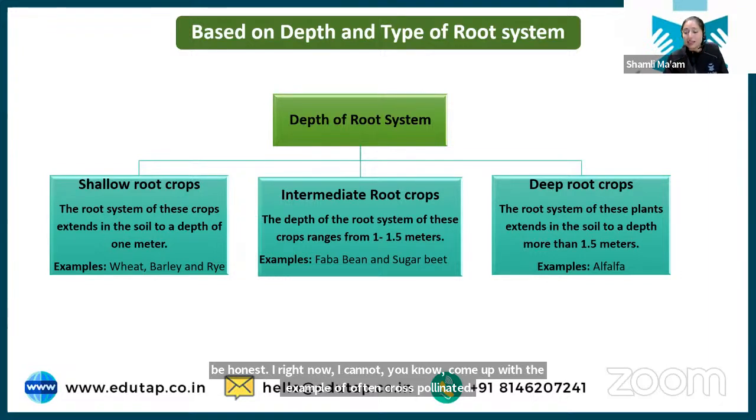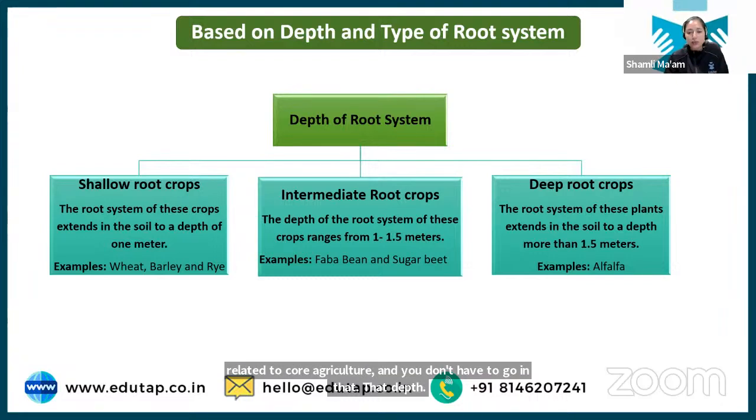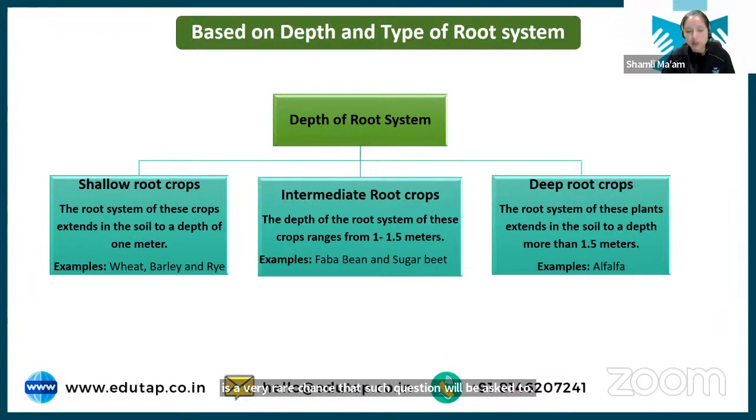Okay, Kahana has written some examples, cotton and sorghum. So yes, guys, this is something very related to core agriculture, and you don't have to go in that depth. It is a very rare chance that such a question will be asked to you. But still, it's good to have the knowledge, right?